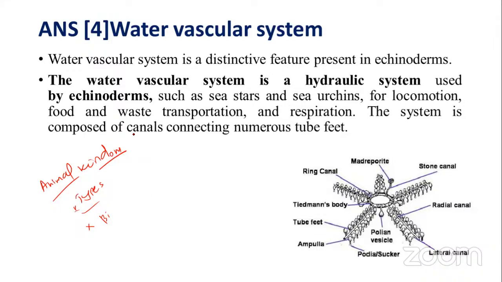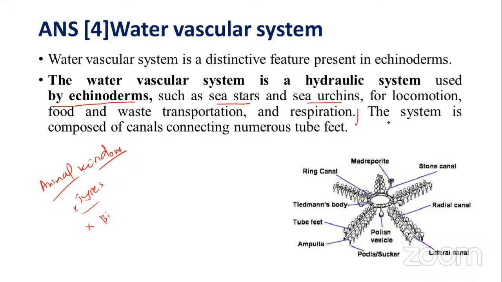And also, the water vascular system is a hydraulic system used by echinoderms. This is the water vascular system, my dear students. Okay, so this is the part. Such as sea star and also sea urchin. Take these as examples. Locomotion, food and waste transportation, and respiration are also done by the water vascular system.